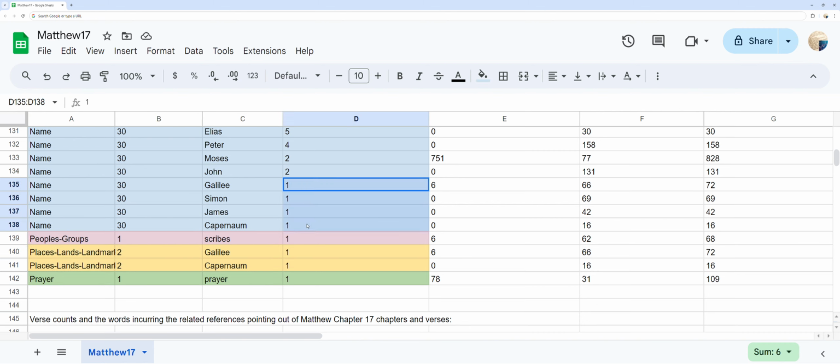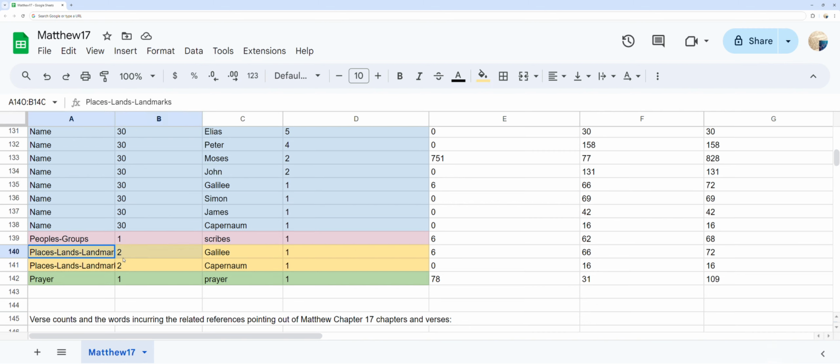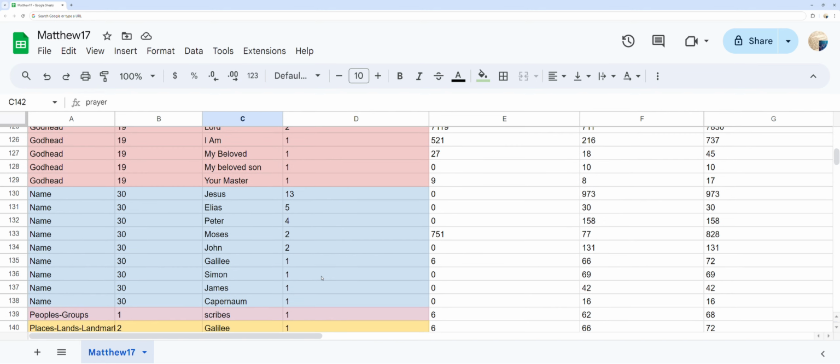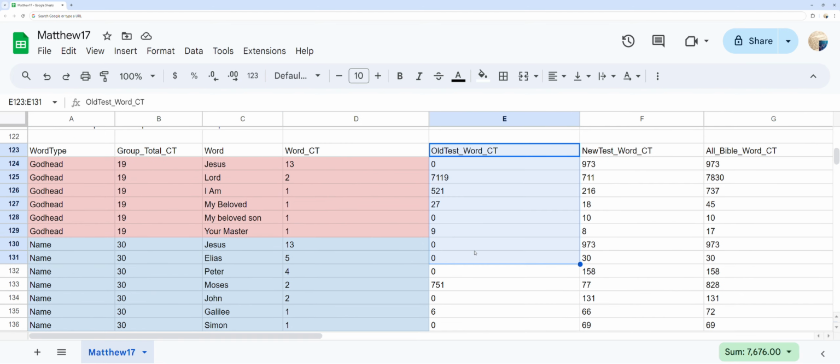You can see 2 locations listed at the bottom in orange as places, lands, and landmarks. As well, you can see the topic of peoples and groups, and the topic of prayer with 1 row each at the bottom as well. You can see the total counts for those places in the New Testament, Old Testament, and both combined out to the right.